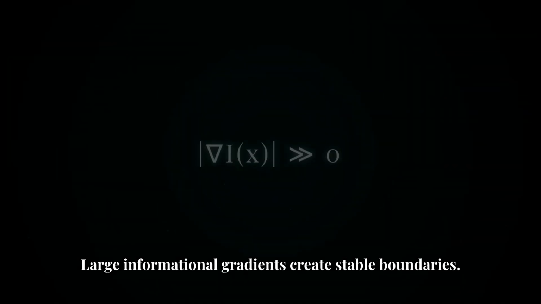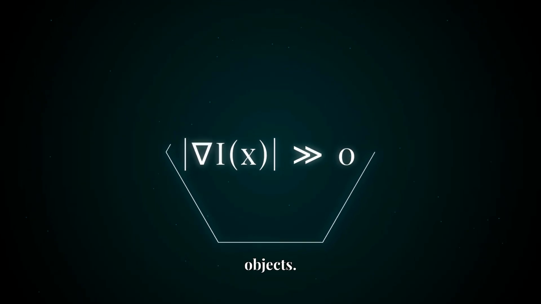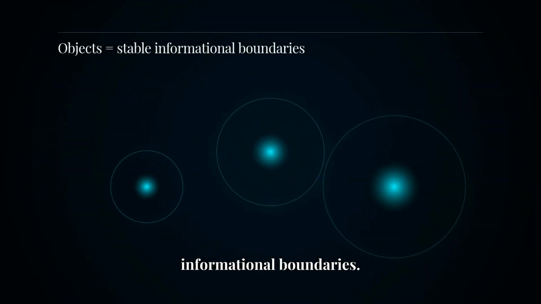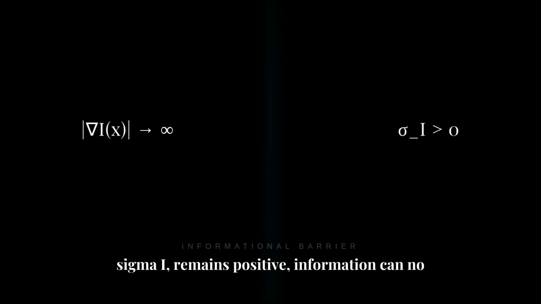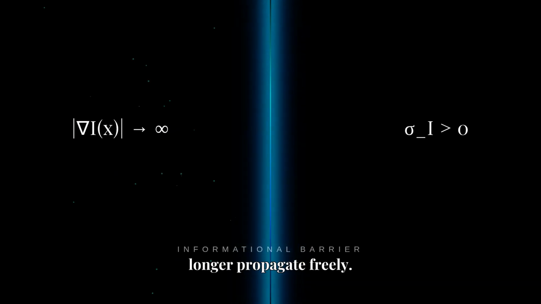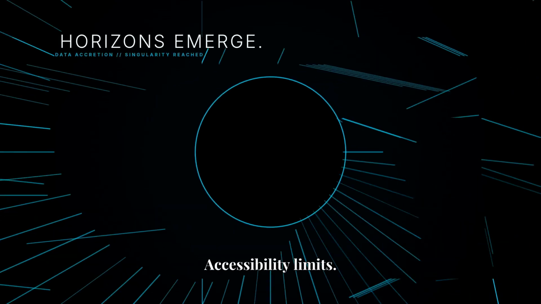Large informational gradients create stable boundaries. These boundaries become what we perceive as objects. Atoms, planets, and living systems become stable informational boundaries. When informational gradients become extreme and irreversibility, sigma, remains positive, information can no longer propagate freely. This creates horizons, causal boundaries, accessibility limits.